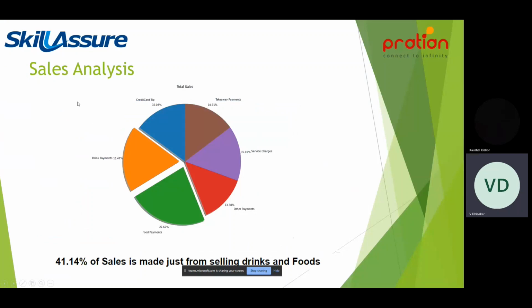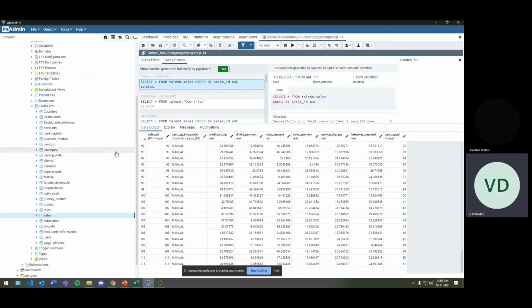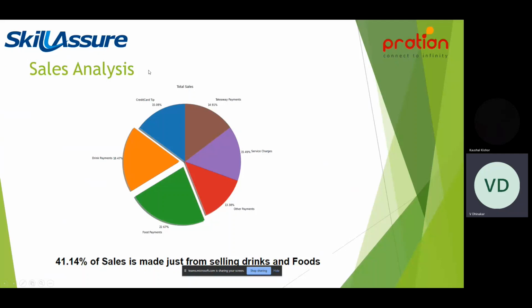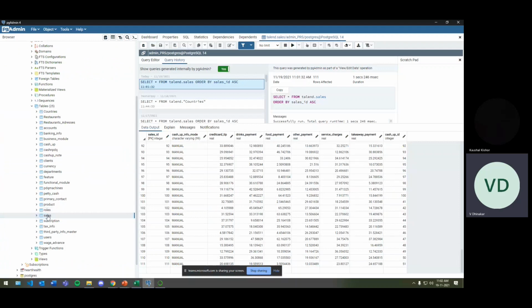So next, let's see the sales analysis we have done. We have all the information in the database, so we can directly get the information from the database and do data analysis. The first analysis we have made is sales analysis. Let's see the table itself.